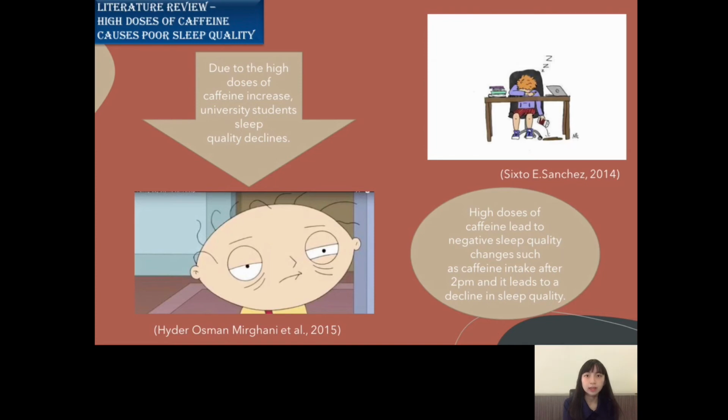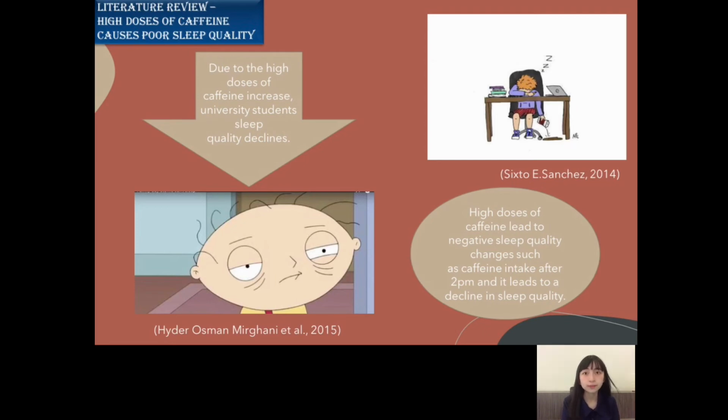This is because university students might have been influenced by peers to participate in unusual and harmful activities during midnight. This may lead to negative sleep quality changes such as caffeine intake after 2 p.m., and thus it leads to a decline in sleep quality. To conclude, both studies have shown that high doses of caffeine directly affect university students' sleep quality.